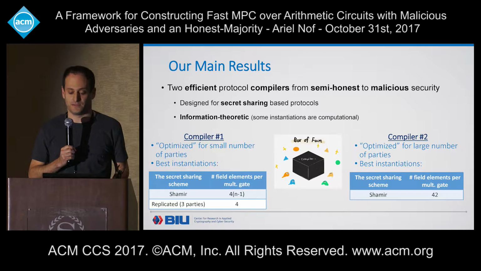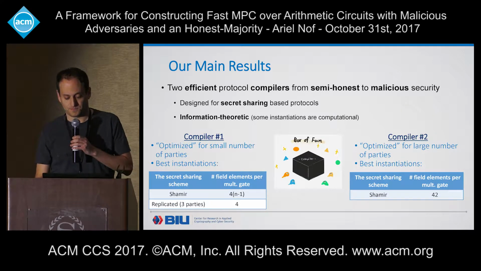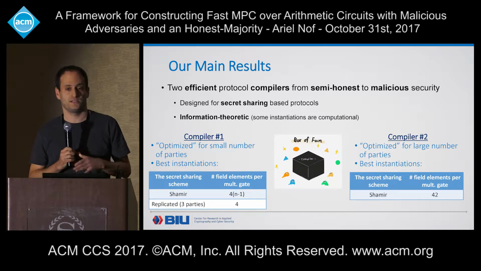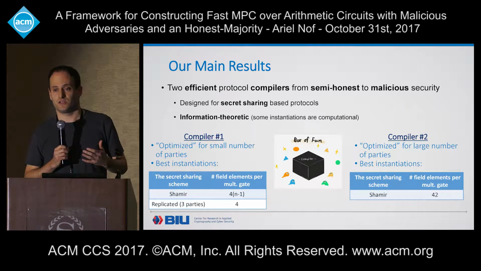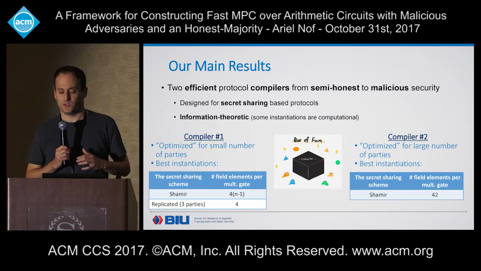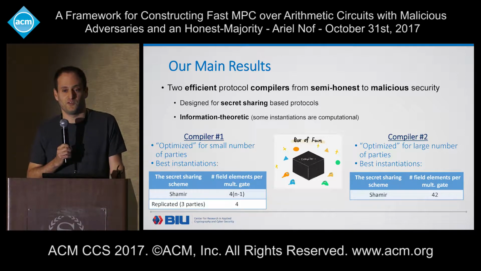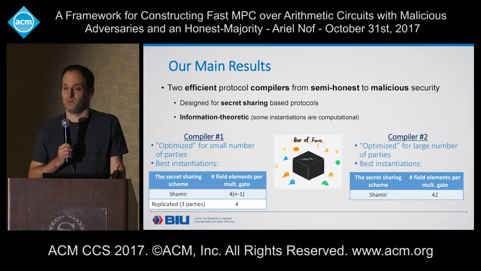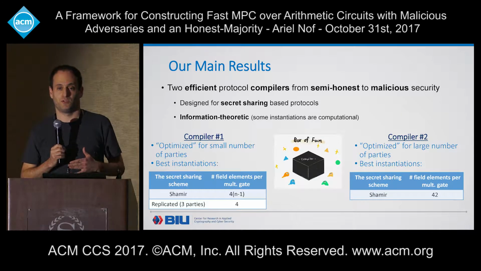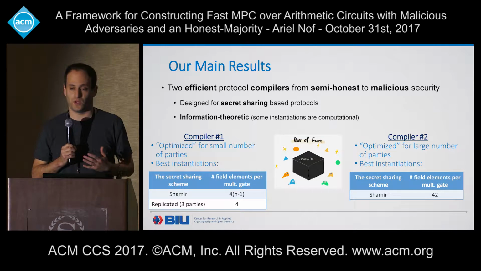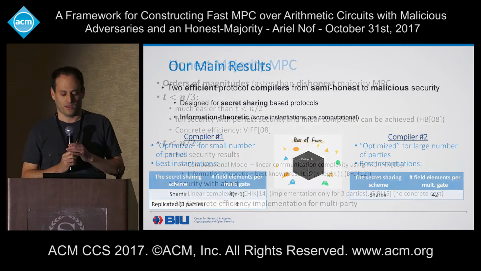elements per multiplication gate. Our second compiler also works for any number of parties, but is optimized for a large number of parties, and the best instantiation using this compiler is a protocol that is based on the Shamir secret sharing scheme and requires each party to send exactly 42 field elements per multiplication gate. So the overall communication complexity per multiplication gate grows linearly with the number of parties.